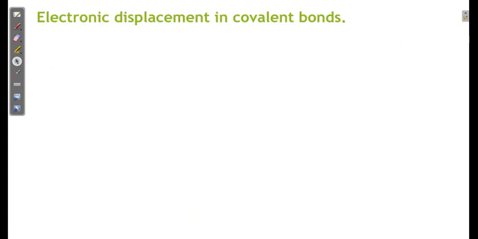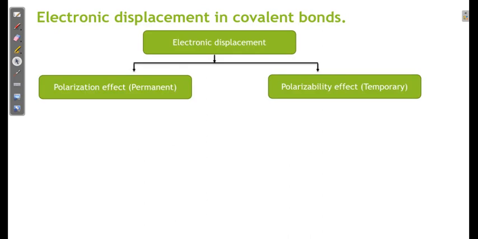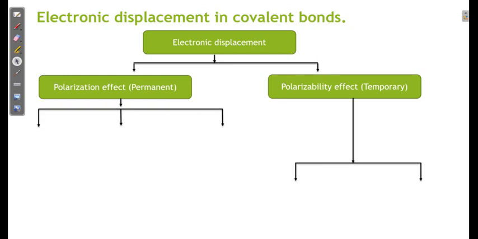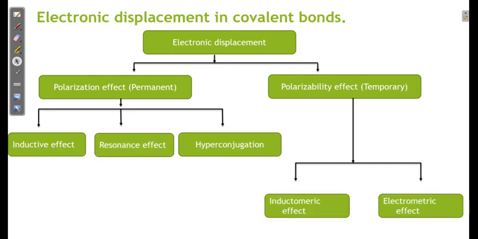Let us go ahead. In case of electronic displacement in covalent bonds, we always think about polarization, that is a permanent effect, and polarizability, a temporary effect. This chart we also saw in my previous lectures on resonance and the inductive effect. This is due to sp3, sp3, sp3, this is sp2, sp2, sp2, and this is sp3 and sp2.